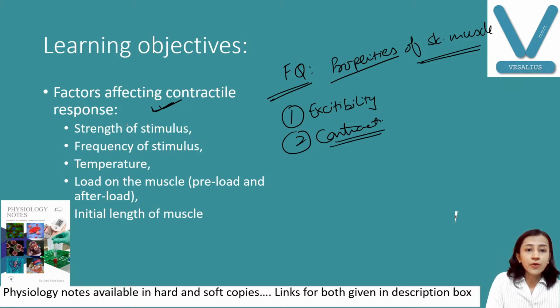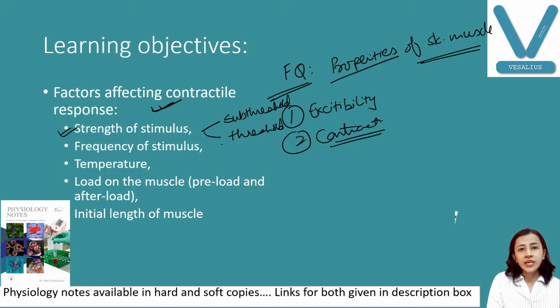These are the very important factors affecting skeletal muscle contraction. Number one is strength of stimulus. Those who have attended my last classes know the different stimuli: subthreshold or subminimal, threshold or minimal, submaximal, which is less than maximum, maximal stimulus, and supramaximal stimulus.